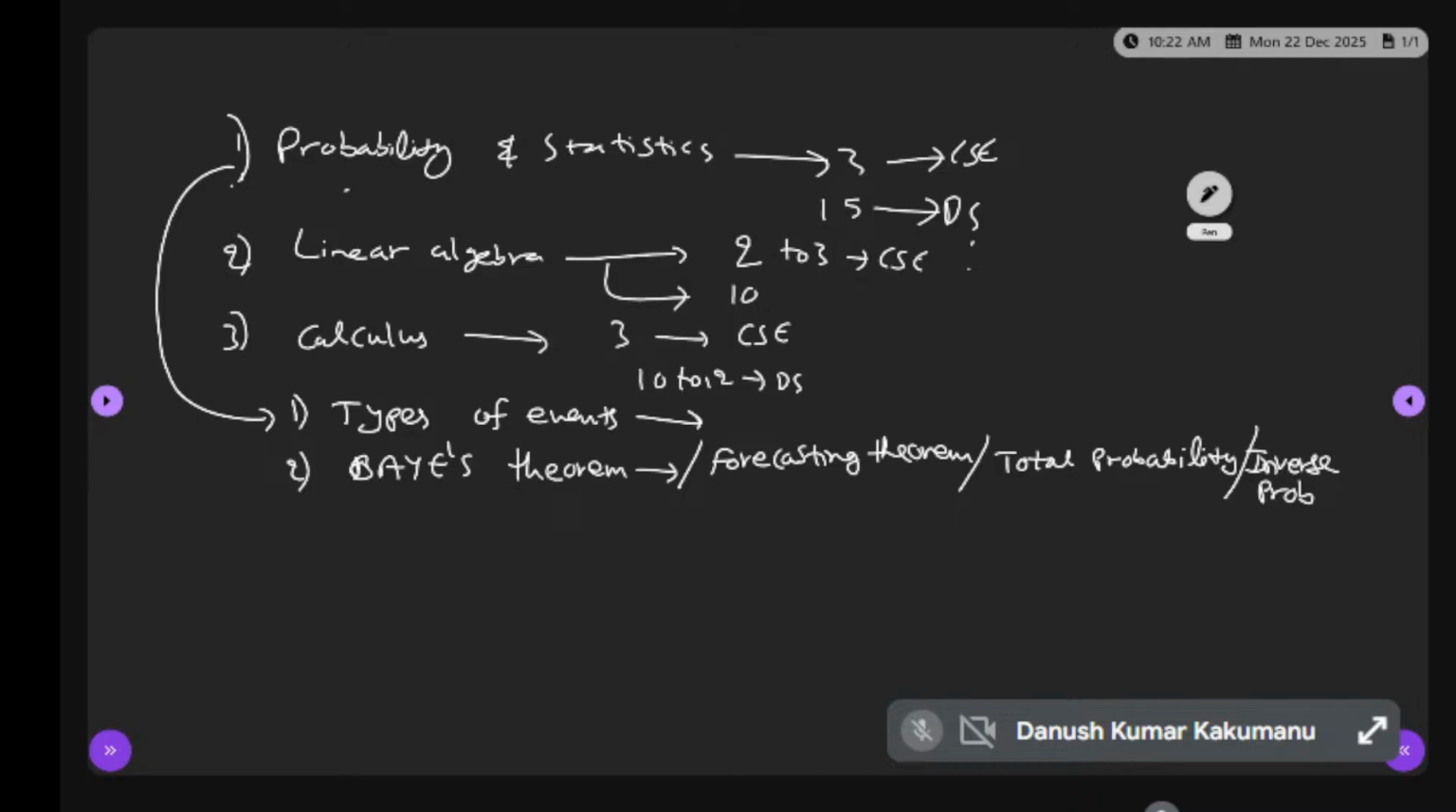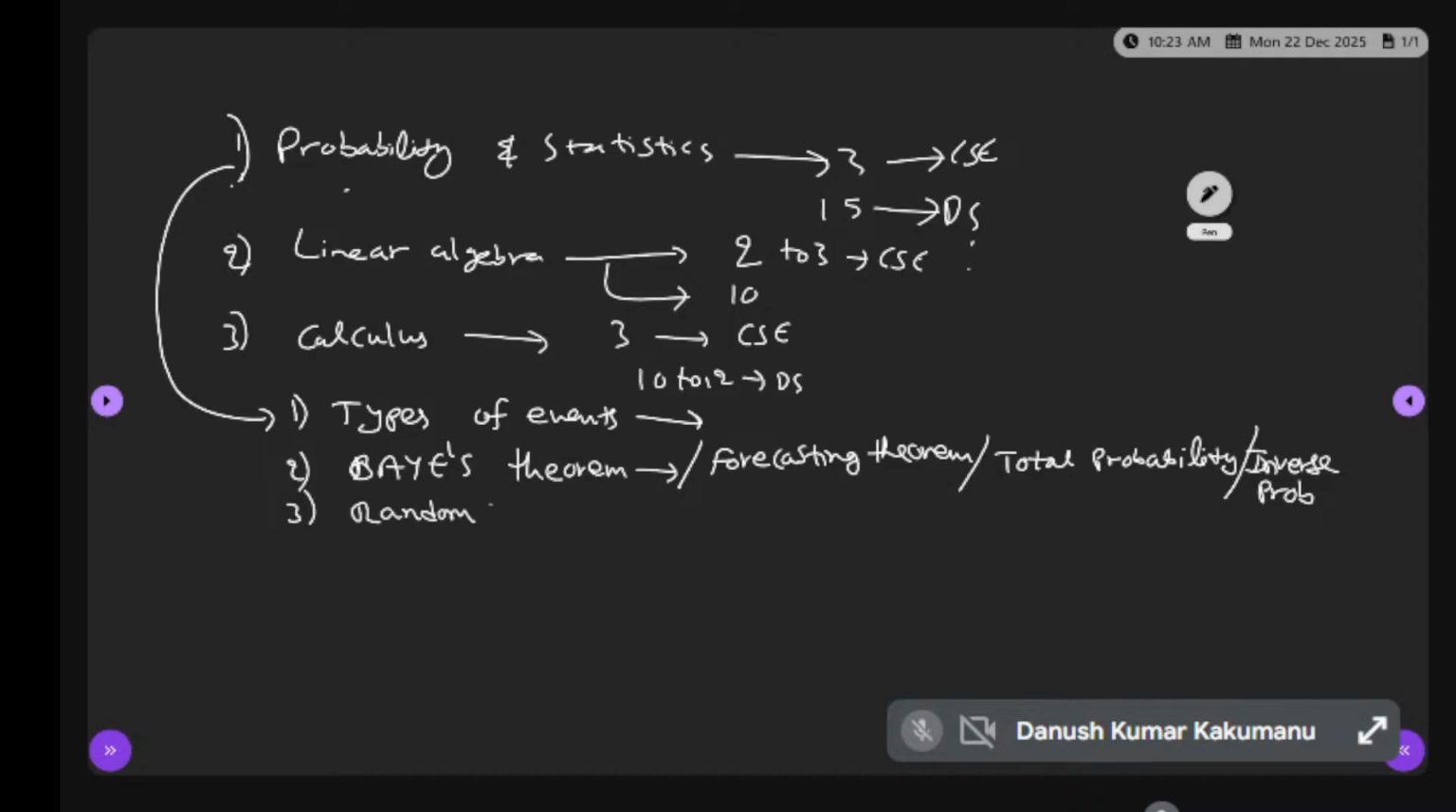All of you studied Bayes theorem in your BTech. They have asked in your university papers like state and prove Bayes theorem. Yes or no? However, this one, Bayes theorem, is also very important. They are asking questions on Bayes theorem also. Types of events, Bayes theorem. Third one is